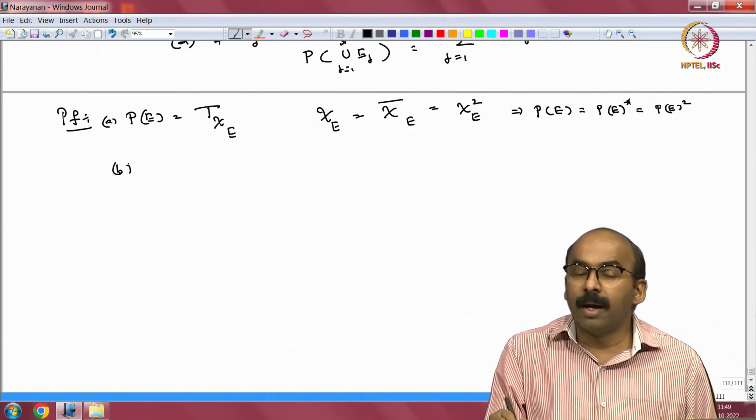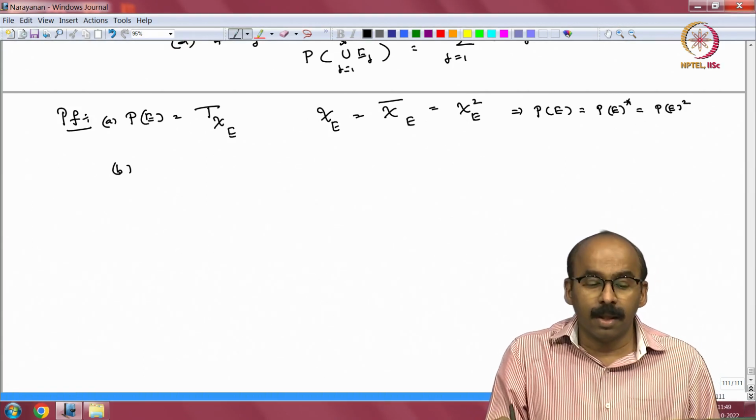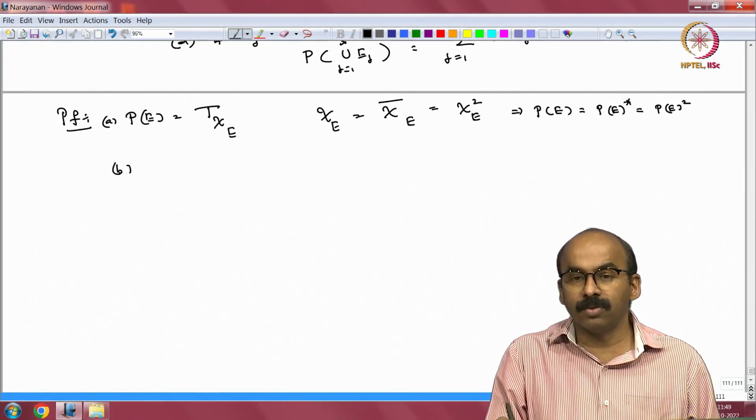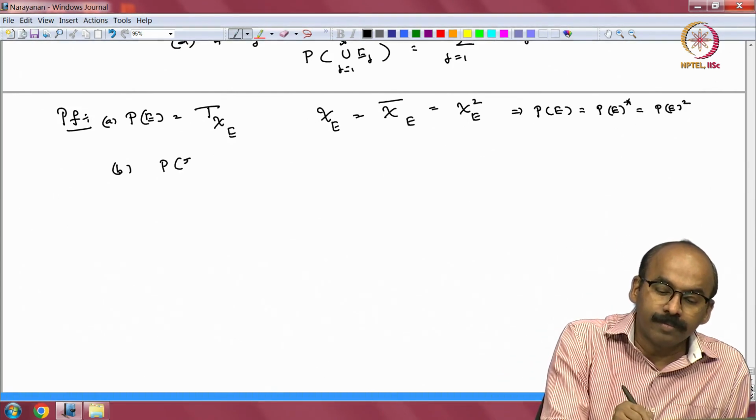B, P of empty set is 0, well, because the chi of empty set is the 0 function. So, 0 goes to 0, and P of sigma, well, what is this?